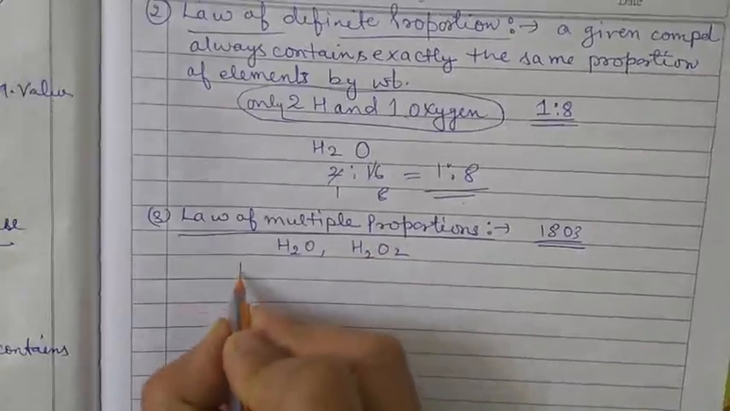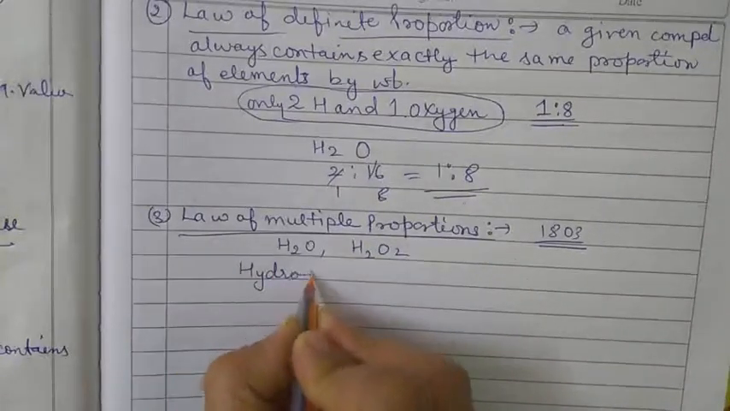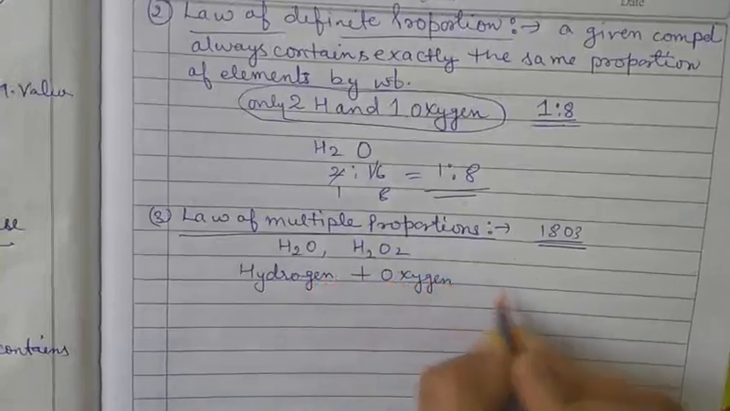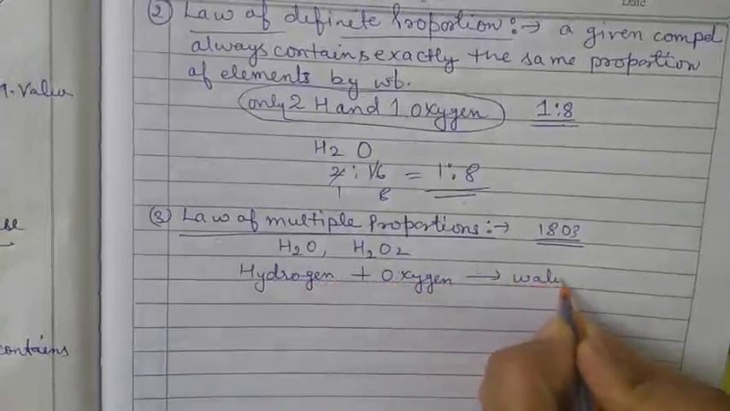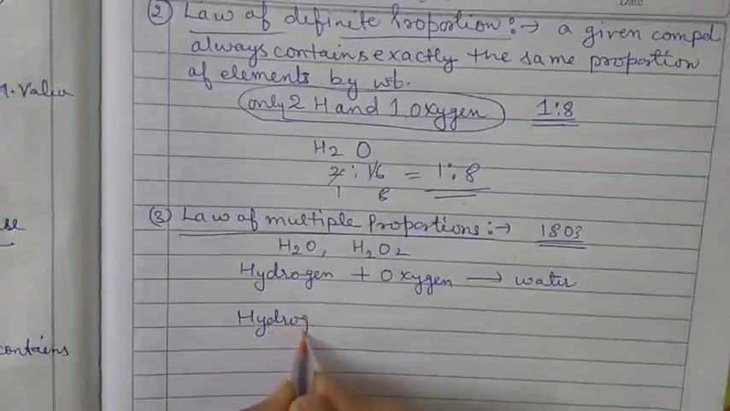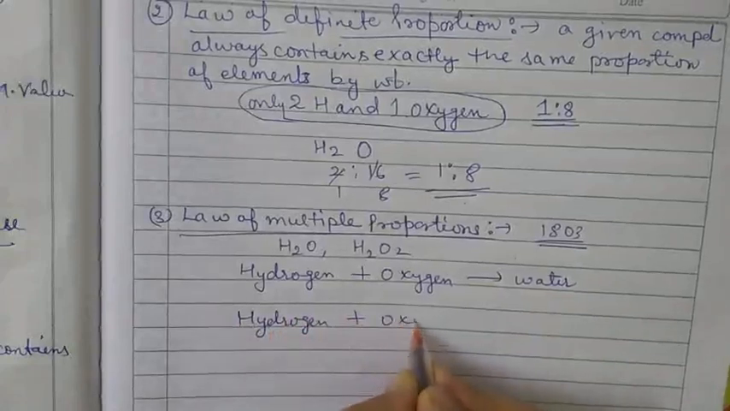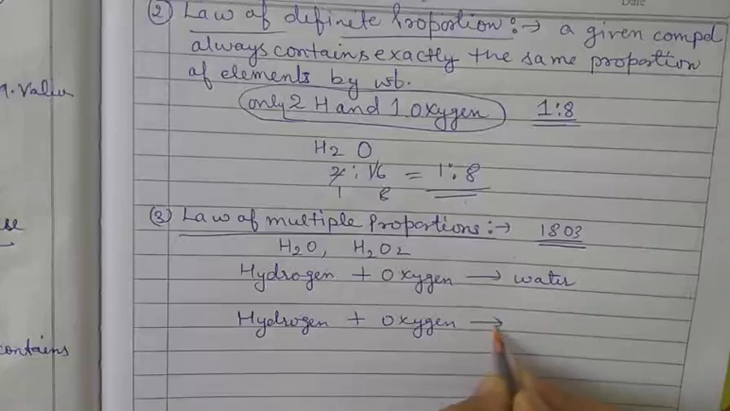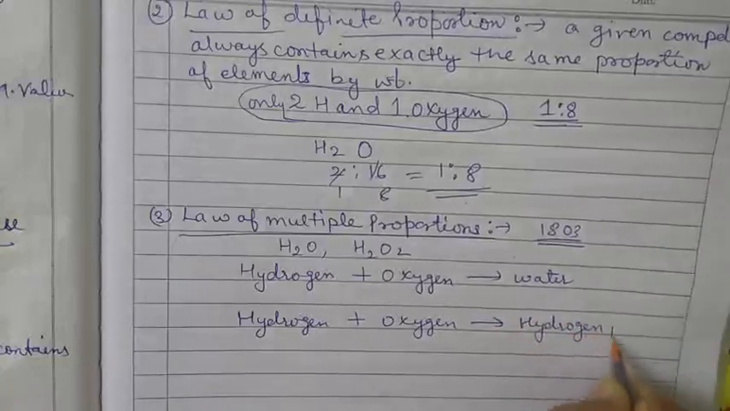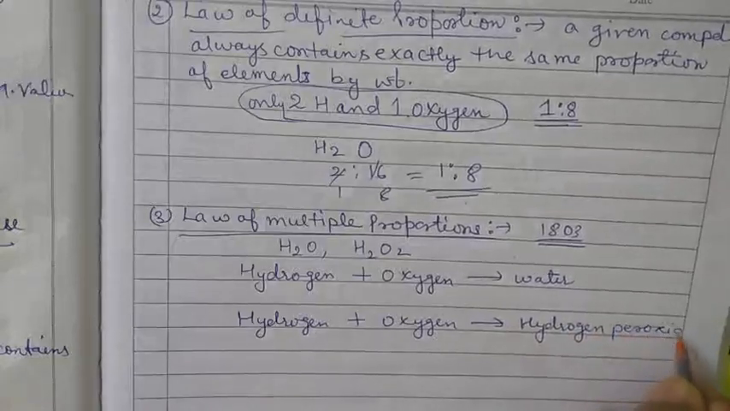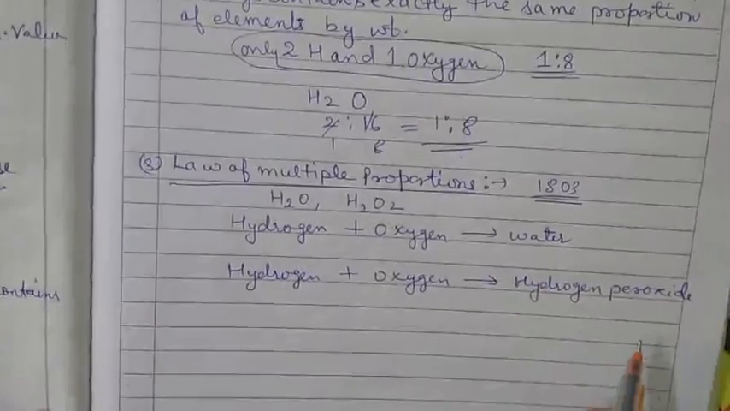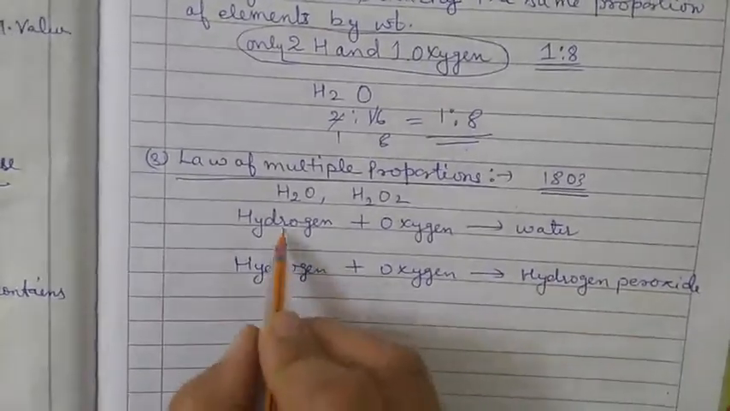So let's take the first example. The first is hydrogen plus oxygen. Clear? We get water. This is the first condition. And the second condition is hydrogen plus oxygen, and we get hydrogen peroxide. We have two conditions. In one case we get water, in the second case we get hydrogen peroxide. Clear?